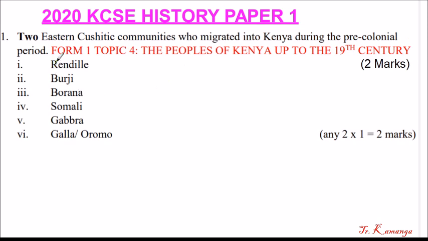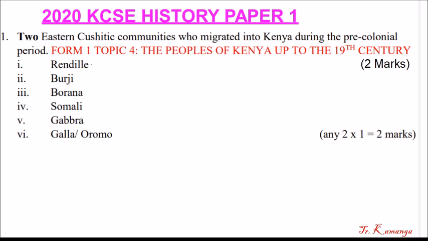This question is from Form 1, Topic 4, the peoples of Kenya up to the 19th century. So the two Eastern Cushitic communities that migrated into Kenya during the pre-colonial period were Rendille, Burji, Borana, Somali, Gabra, Galla, or sometimes they are called Oromo.